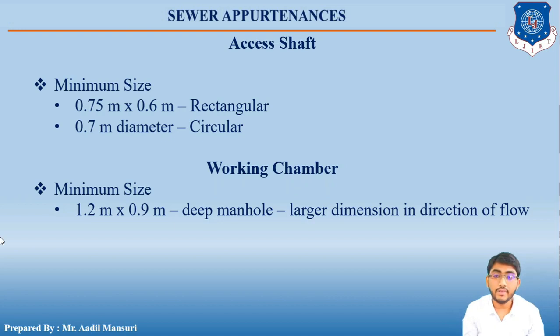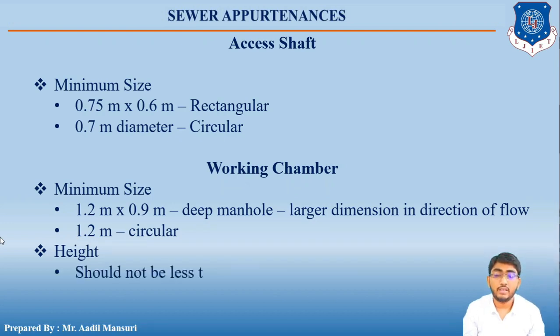In case of a circular chamber, it should be minimum 1.2 meter in diameter. Talking about the height, the working chamber should not be less than 1.8 meter, so that a person can at least stand.